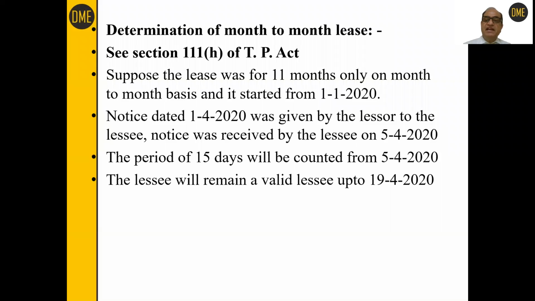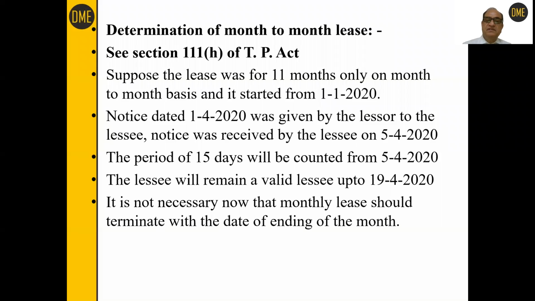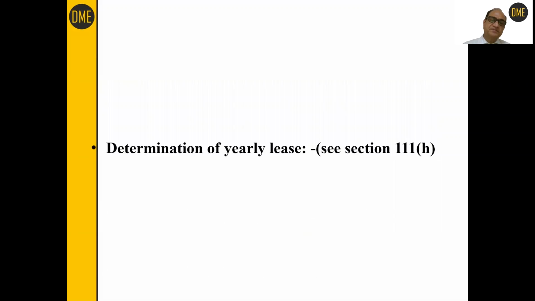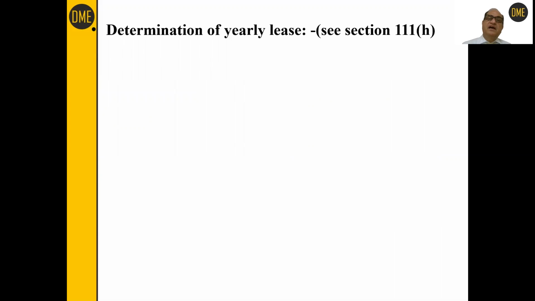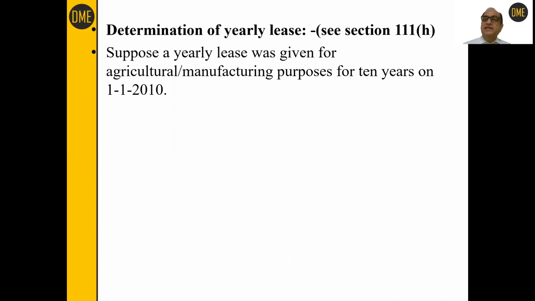The lease will remain a valid lease up to 19th April, because from 5th April, a 15 days grace period is available to the tenant for vacation of the premises. And it is not necessary now, as you have seen, that a monthly lease should terminate with the date of ending of the month. This has been amended. Well, how to determine the yearly lease?